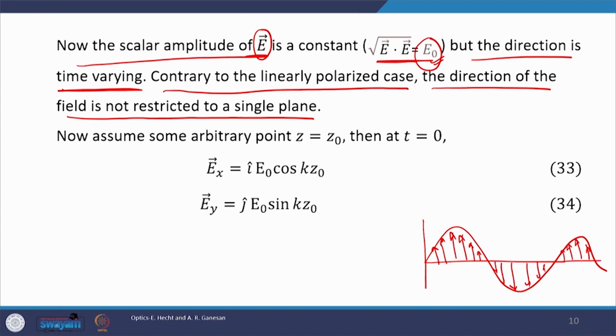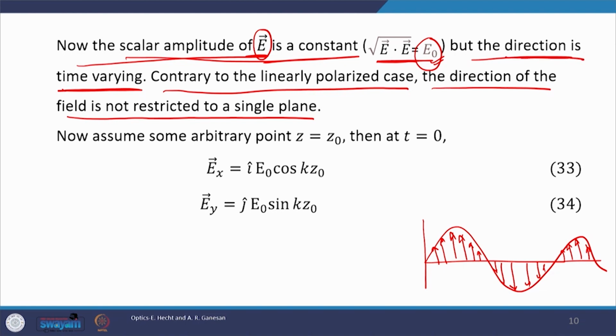Whenever we say a field is a function of time, it is the amplitude which was varying with time or with z, propagation, space. But in the case of circularly polarized light, what we saw is that the amplitude is constant, it is not varying. Then where does the time dependence come in? The time dependence comes in from the time dependent direction.